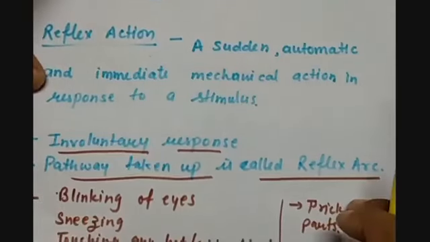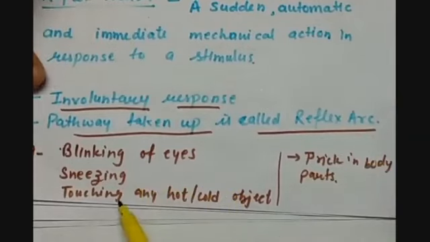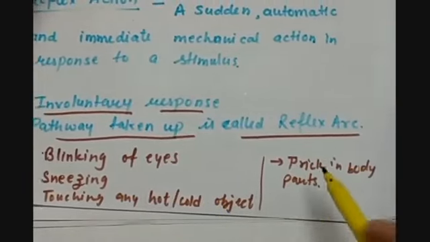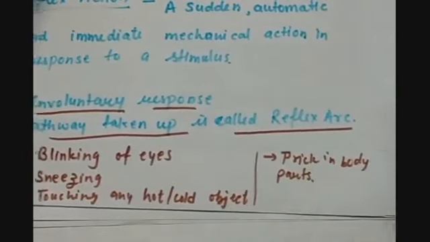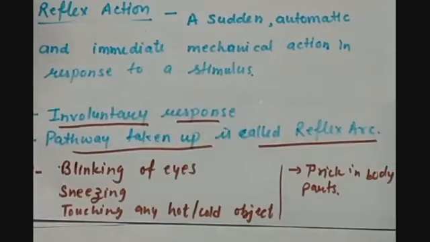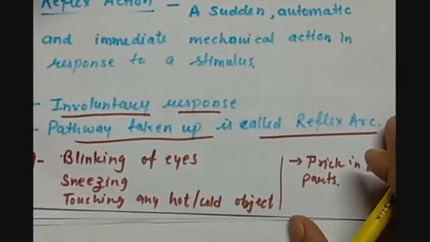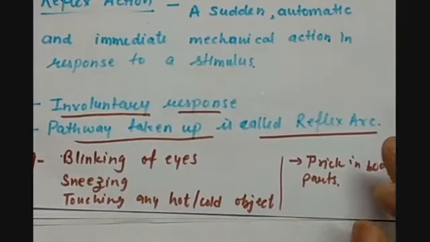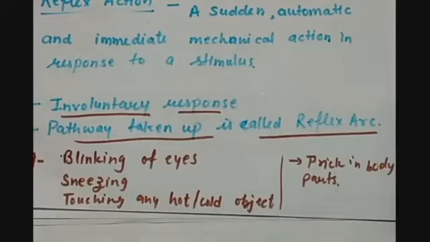Other examples can be blinking of eyes, sneezing, coughing, touching any hot or cold object, or if we get some prick in any of the body parts. This kind of reflex action takes place because this action is very quick, and this decision is made by the spinal cord and not by the brain. But the signal is also sent to the brain so that it can create facts and increase its intelligence.